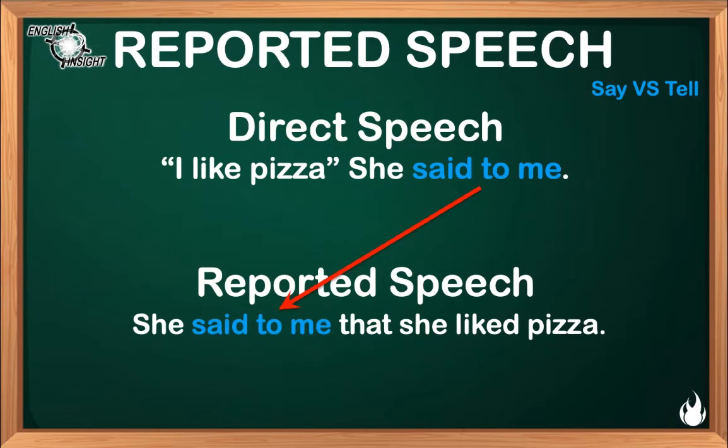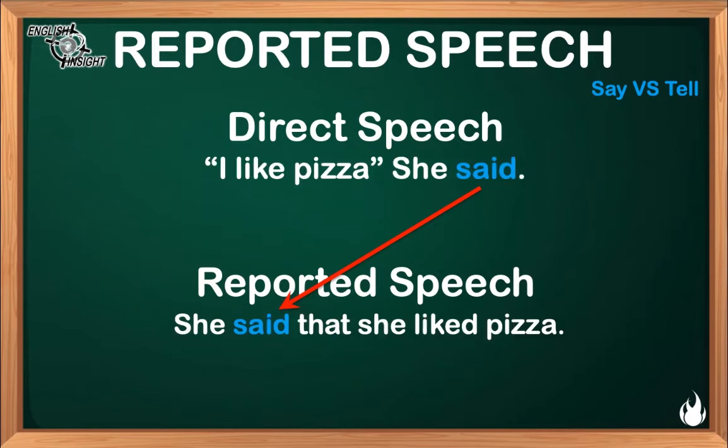It is also possible to omit the object in both cases. For example, I like pizza, she said. She said that she liked pizza. In this case, it is not specified to whom she said that.